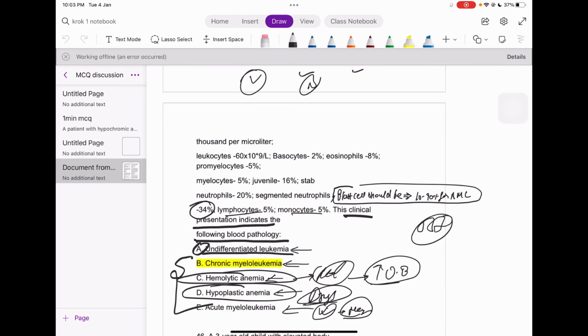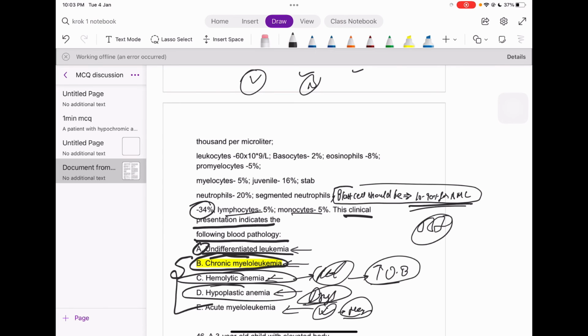And always remember, guys, one more thing. For the acute myeloleukemia, the blast cells must be about 10 to 90% of the AML. So there is nothing like this. So that's why I think we can conclude the answer to be chronic myeloleukemia.